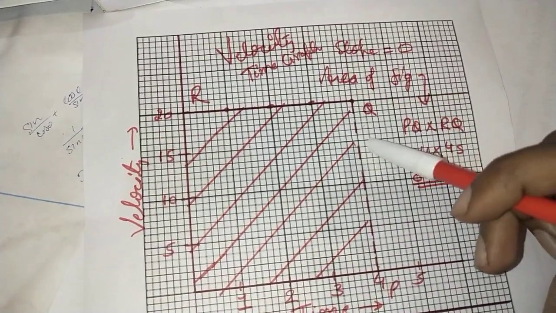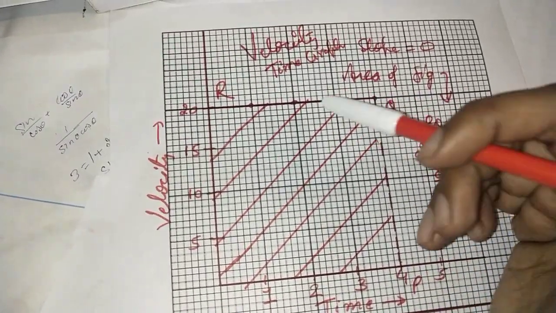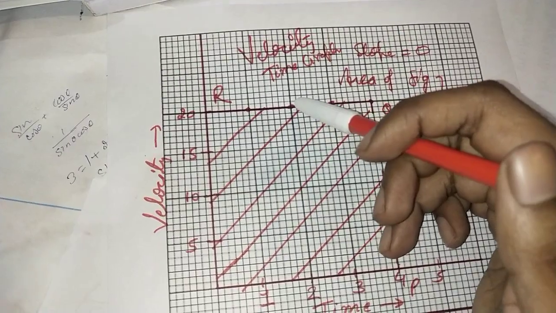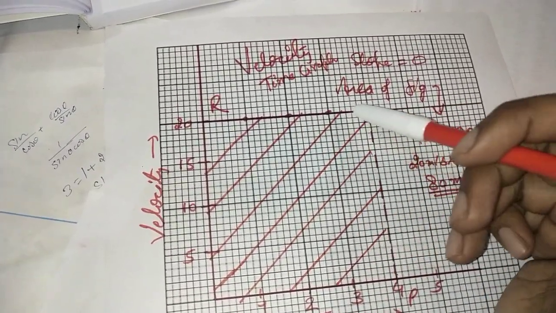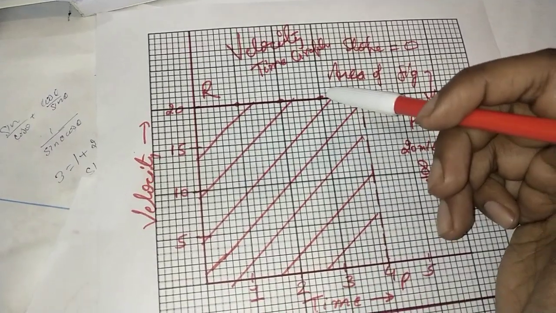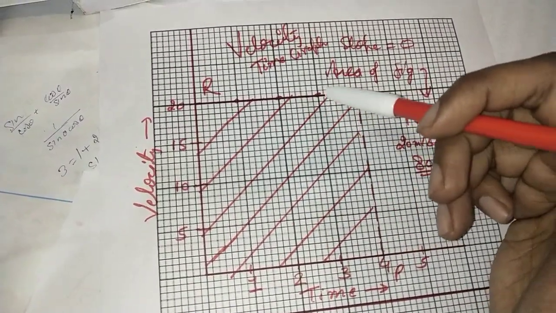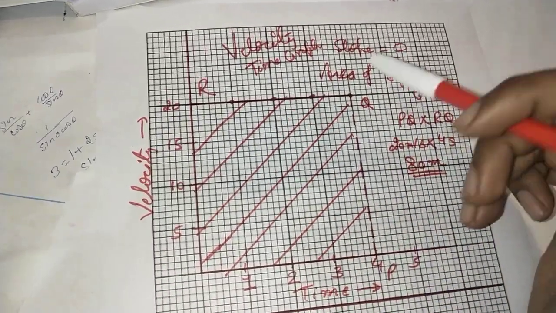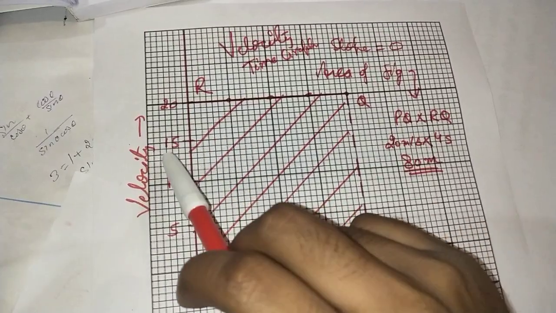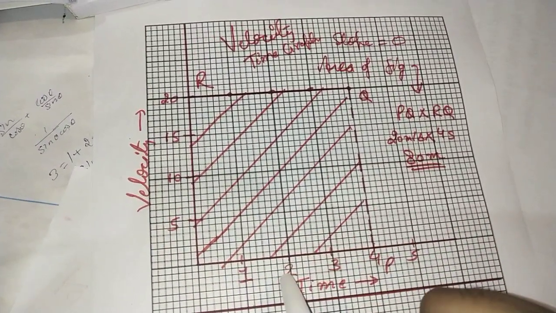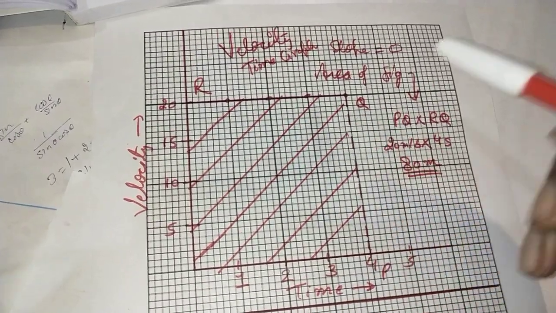Now over here, what will be the slope? The slope will again be 0. That means for the velocity time graph, when we calculate, it will be 20 minus 20 upon 3 minus 2. Anywhere slope will be 0, but slope over here for the velocity time graph will not be the velocity. What is the y part? Velocity. What is the x part? Time. So velocity upon time, the rate of change in velocity with respect to time, is acceleration.